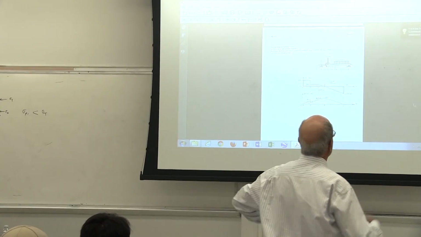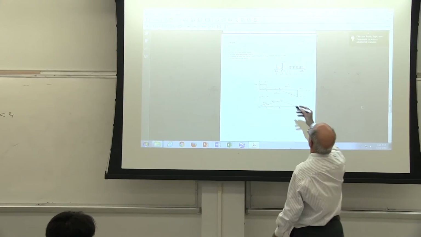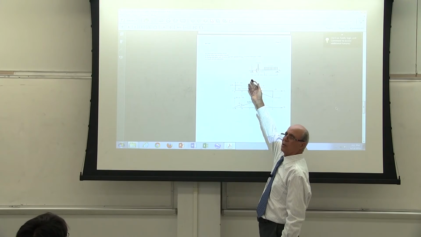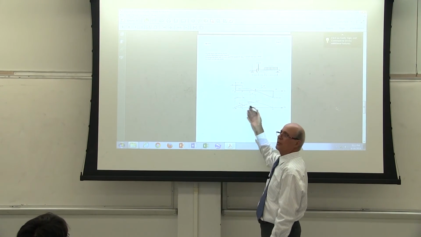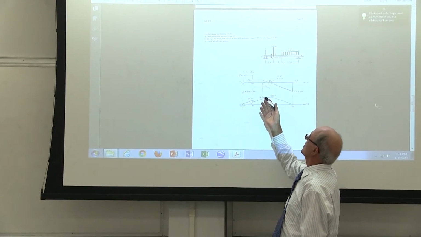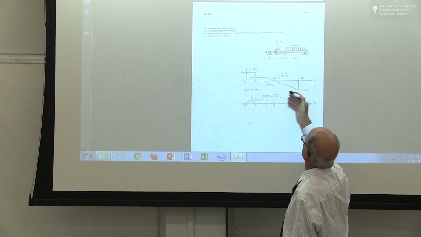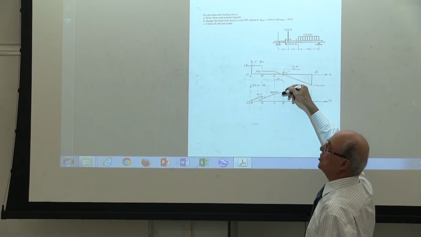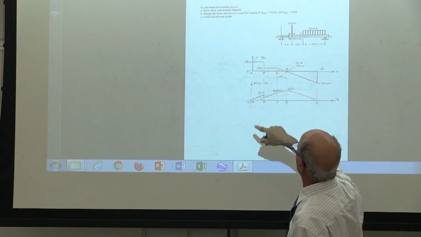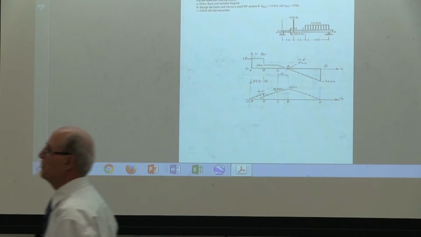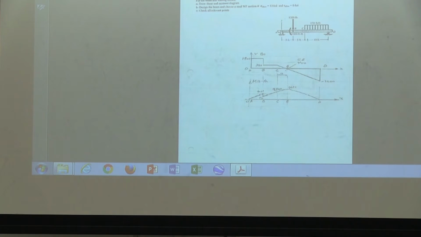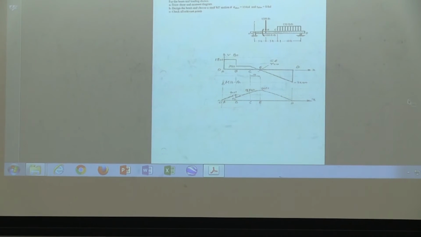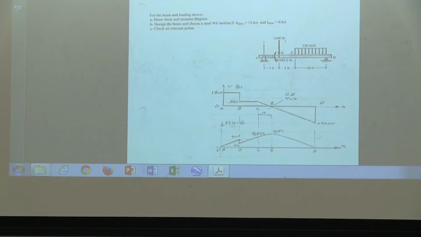Let's do it again. I mean, we forgot that. This is the loading, yes or no? This is the shear diagram. This is the moment. First of all, where is the shear maximum? Shear is maximum at this point, yes or no? Moment is maximum at this point. What's the value of the moment? It's hard for you guys to see, but I can make it a little bit larger. Of course, you have your handout. Let's do it that way so that we can see.